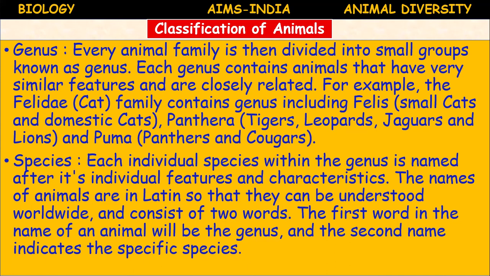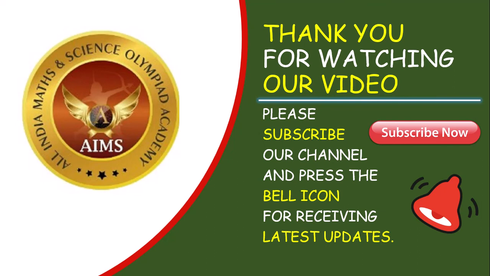Several species combine to form the genus. Several genera combine to form the families. Several families combine to form the orders. Several orders combine to form the class. Several classes combine to form the phylum. Several phyla combine to form the kingdom. So kingdom is the largest, and species is the smallest unit of classification. That's why the species is considered the basic unit of classification. Okay, I think you understood, people.